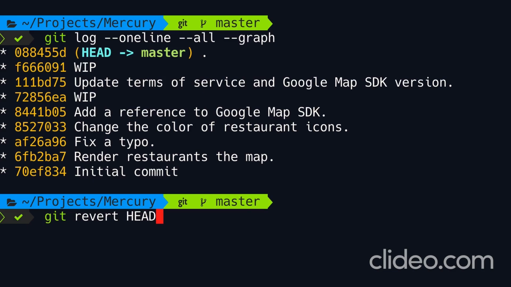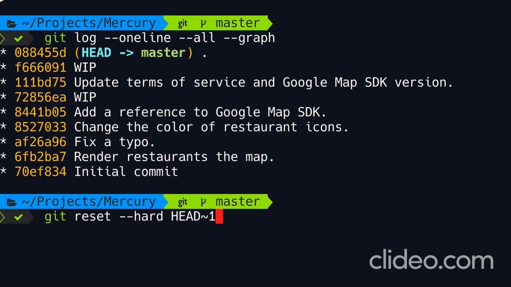But let's say we haven't pushed this commit, so it only exists in our local repository. Here we can use the reset command to remove this commit from the history. Now, I know that we have talked about this before, but let's revisit it one more time because I want to make sure you really understand how it works. So we type git reset --hard. I'm going to talk about this option in a second. And then we type the target position for our head pointer. So we want to move the head pointer from this commit to the commit before. So we type head ~1.